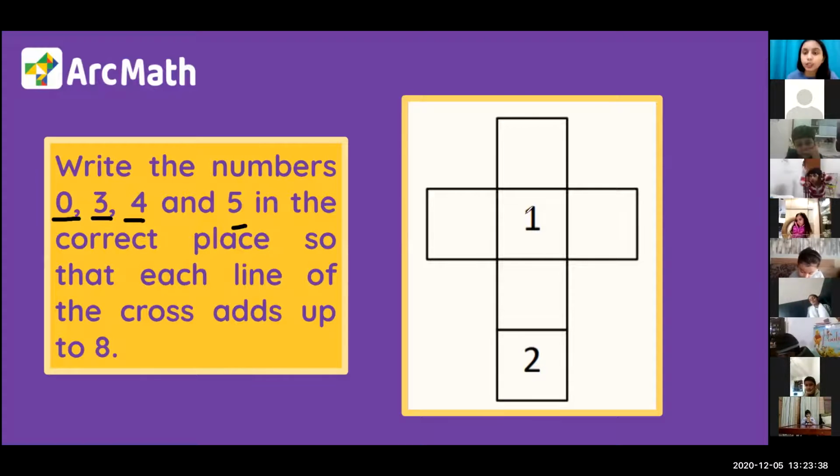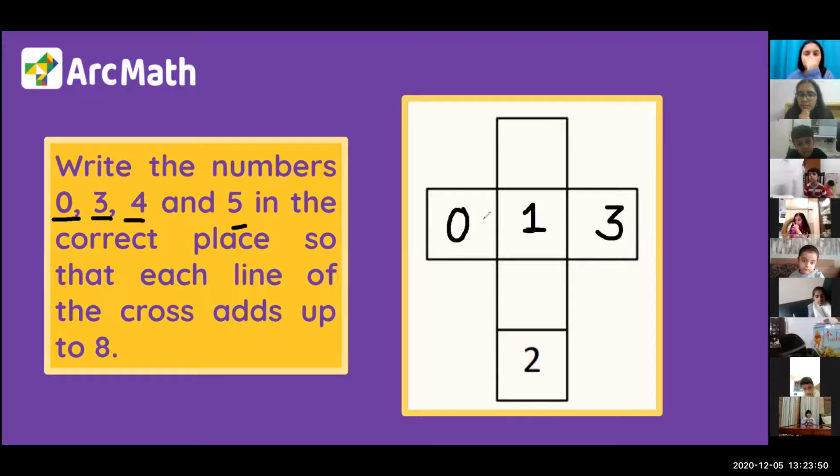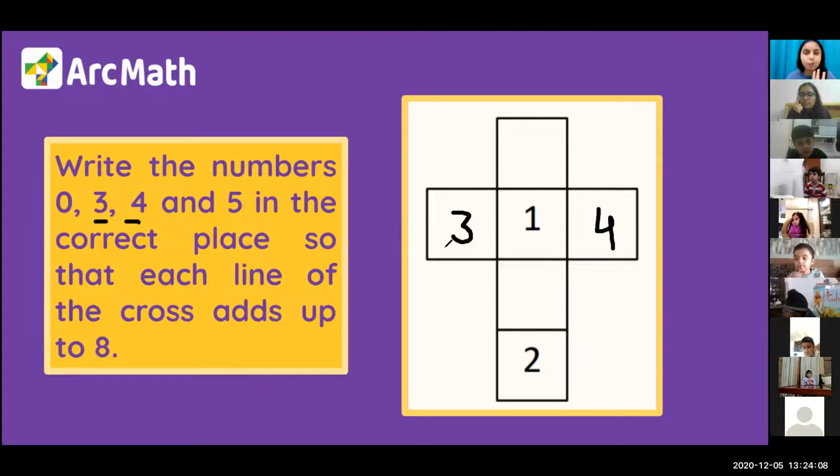Let's take this one. It is 1. Look at the screen, please. This is 1, right? Let's take 0 here. 0 and 3. If I put 0 and 3 here, is this equal to 8? 0 plus 1 plus 3 is 8? No, that means this is not right. Let's take 3 and 4. If I put 3 and 4, that means we have 3 plus 1 plus 4. Is that equal to 8? Yes, that means these numbers are perfect. We can write 3 and 4 or 4 and 3 here.